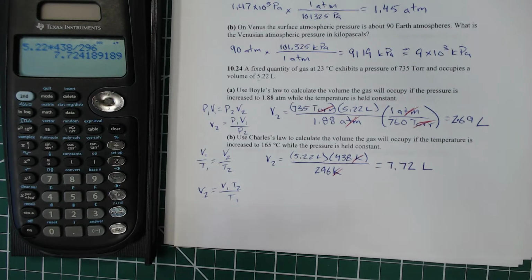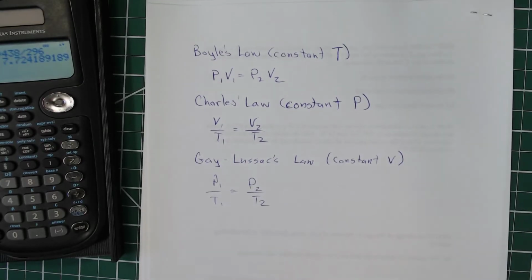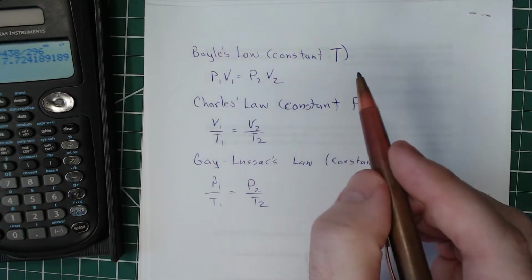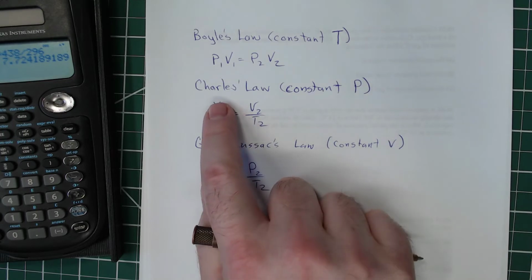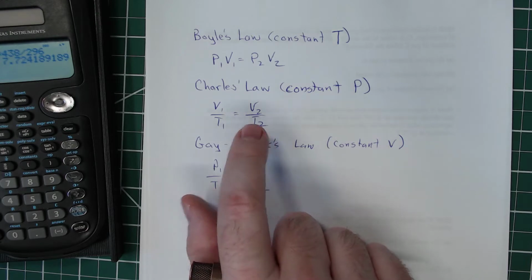All right, so that is our Boyle's law and Charles' law. But before I show you the combined gas law, I'm going to flip back over here. So I've written down Boyle's law. Boyle's law is at constant temperature, P1V1 equals P2V2. I encourage you to write this down and just kind of memorize this. And Charles' law is at constant pressure, so V1 over T1 equals V2 over T2.